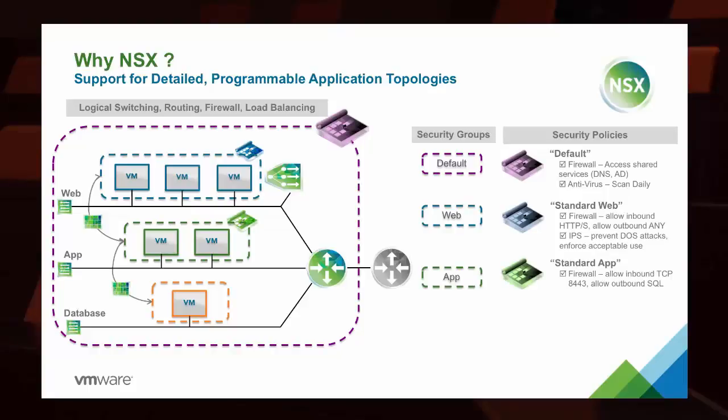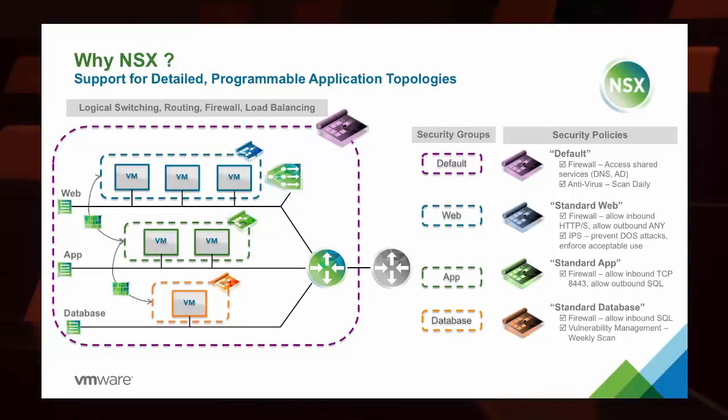And then in the app tier, maybe we have a standard application policy that gets applied to allow specific transactions to come in, so that we have one port coming in from web traffic and then an outbound into the SQL databases, and then a database policy that allows all inbound SQL and restricts anything coming back out, and maybe applies an additional security management for vulnerability inside of this space.